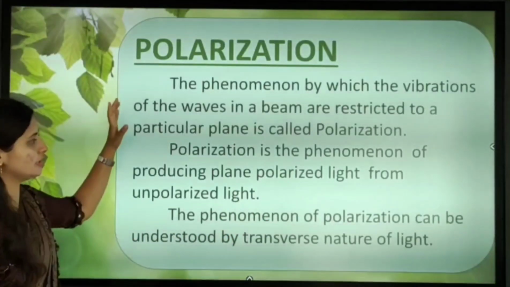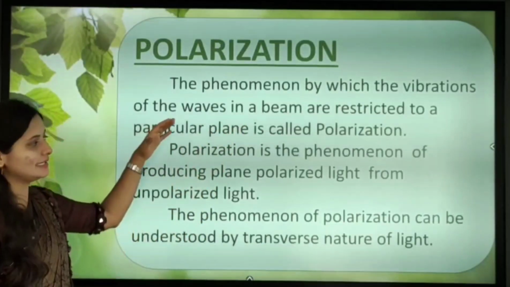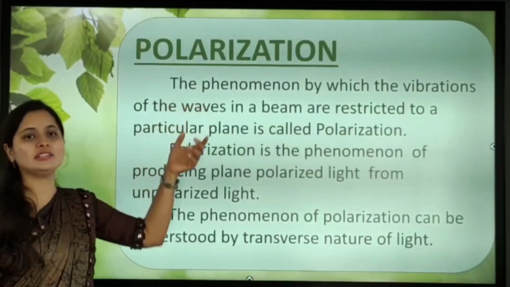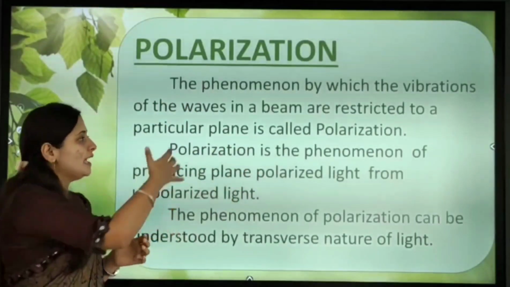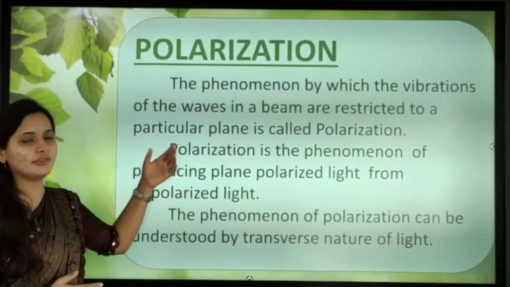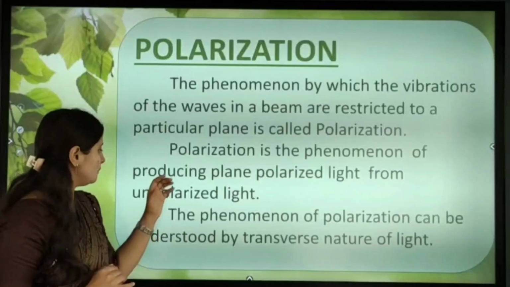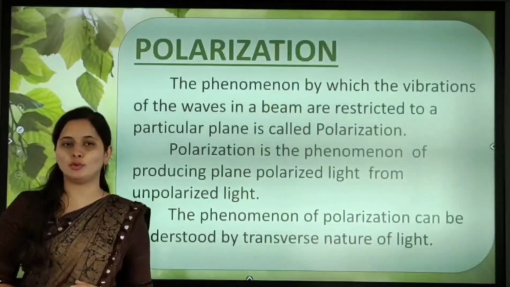Understood? So here is the definition of polarization. The first definition is a phenomenon by which the vibration of waves in a beam is restricted to a particular plane. Or we get the polarization phenomenon by producing plane polarized light from unpolarized light.